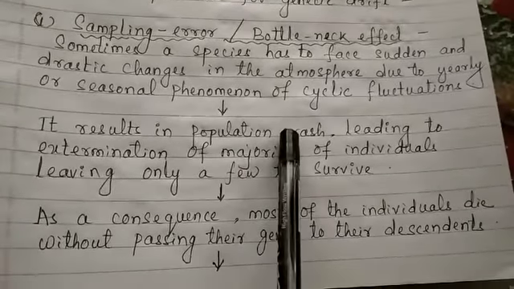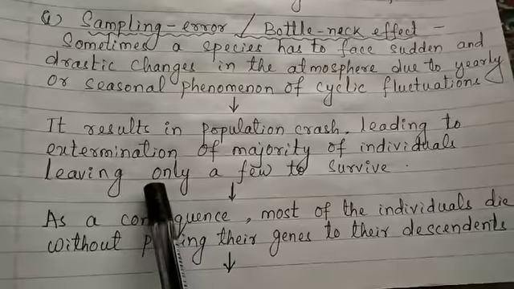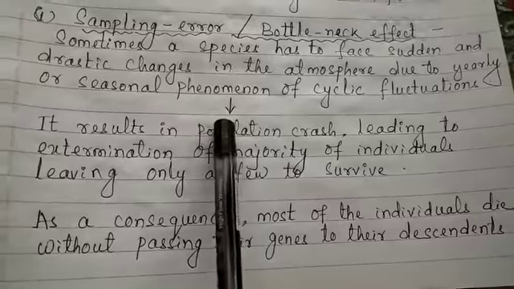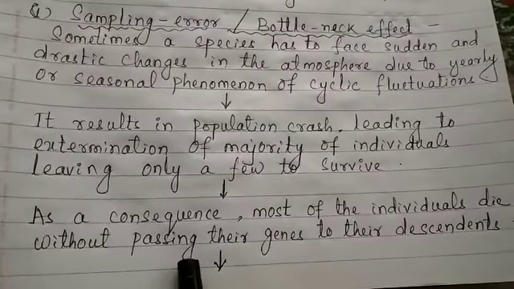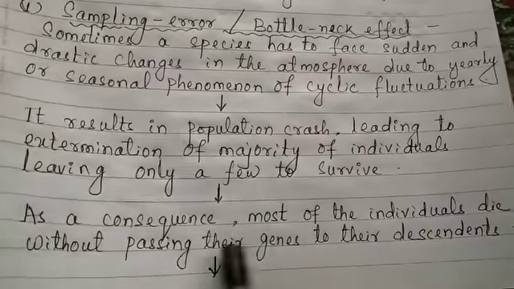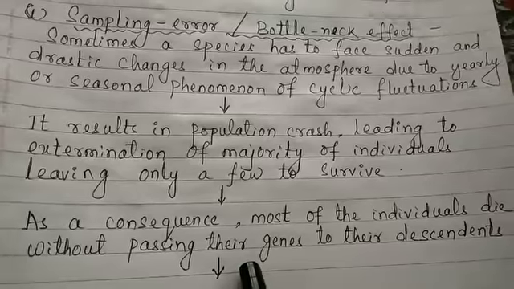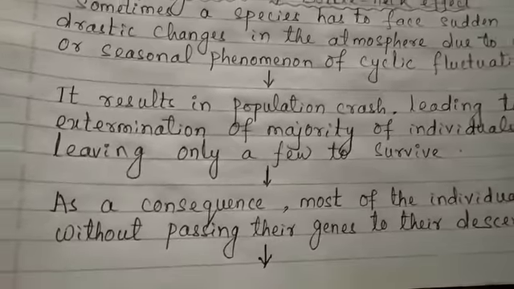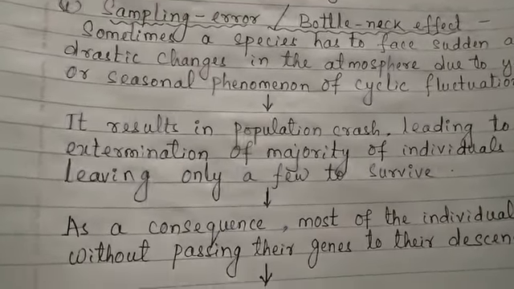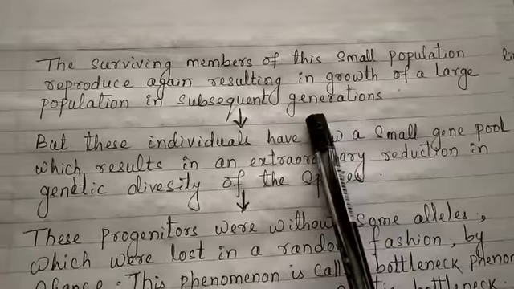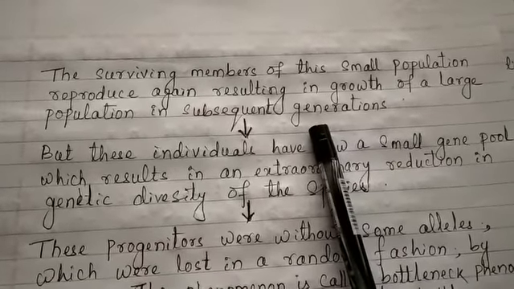In this population crash, most of the individuals die and only a few survive. Those who die are not able to pass their genes to the descendants. So whatever alleles or genes were present in those dying organisms are going to be lost from the population. The surviving members of the small population reproduce again. They have lost some genes because of the death of those organisms.